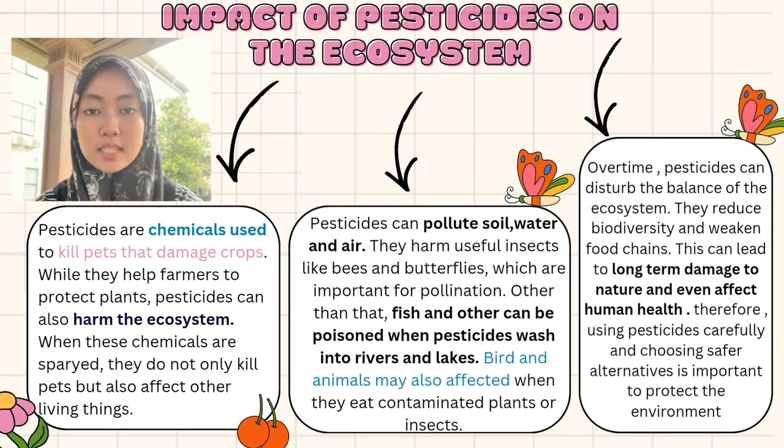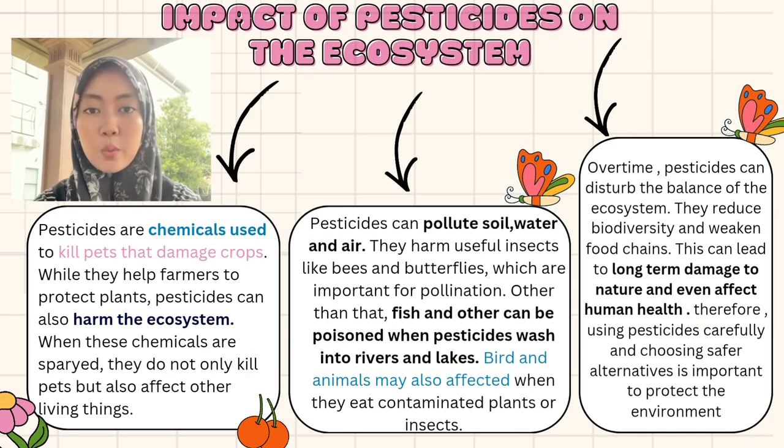My name is Mili Natasha and I would like to talk about the impact of pesticides on the ecosystem. Firstly, pesticides are chemicals used to kill pests that damage crops. However, although they help farmers, pesticides can also harm other living things. Other than that, pesticides can pollute the soil, water, and air. For example, they harm useful insects like bees and butterflies, which are very important for pollination.